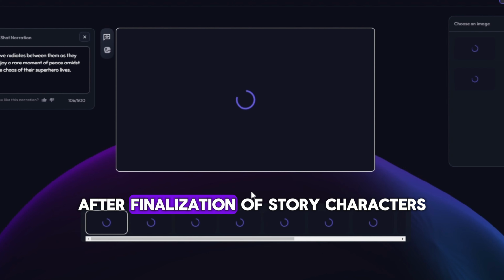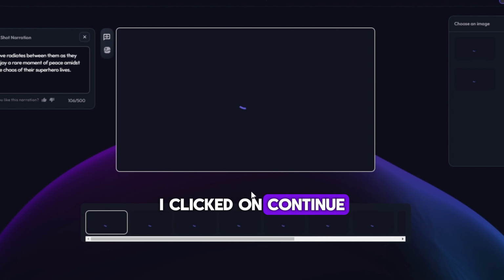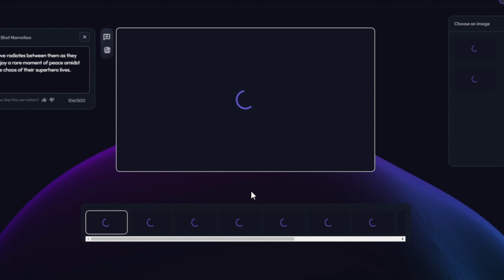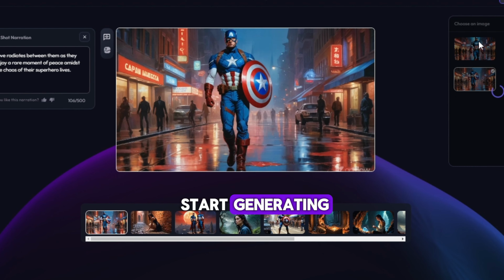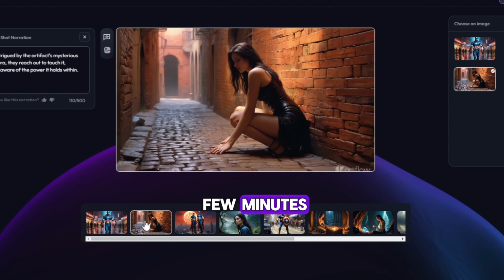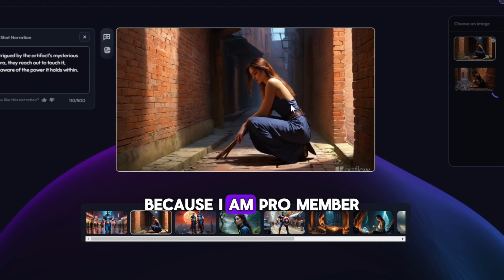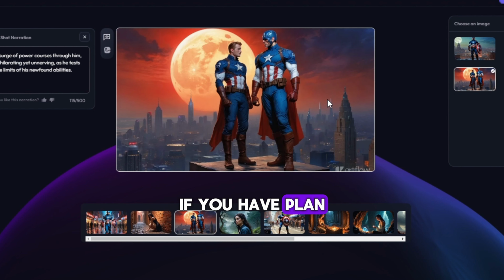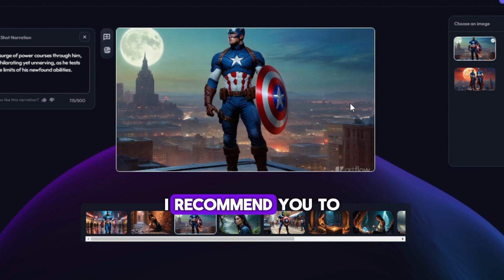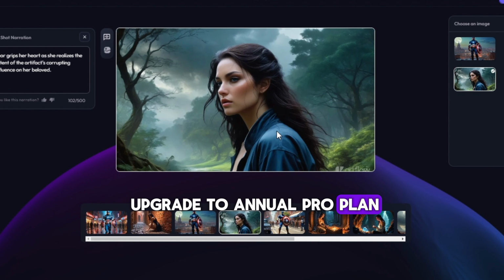After finalization of story characters, I clicked on Continue to Storyboard button. The story images start generating. This process may take a few minutes. My generation took only 1 minute because I am a pro member. If you plan to use this AI in the long run, I recommend you upgrade to the annual pro plan.